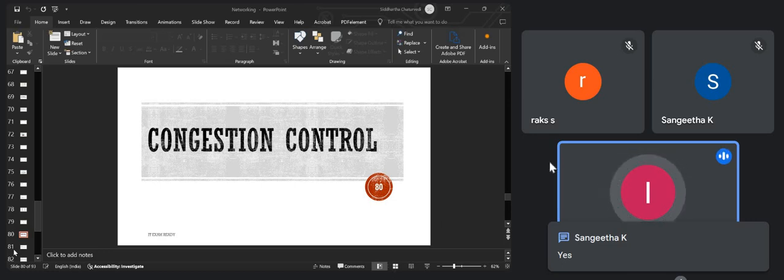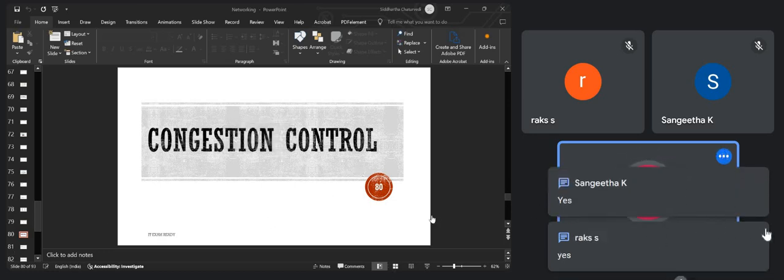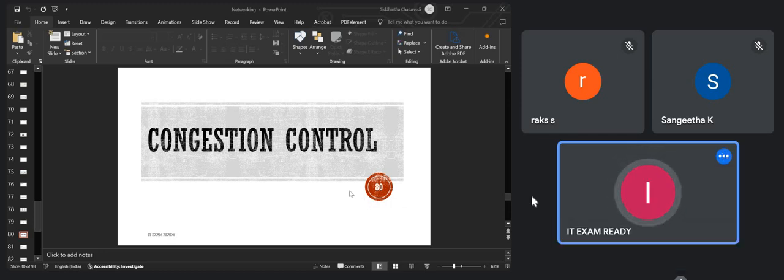Okay, so today we will discuss congestion control. Congestion control is a topic which deals with three major layers: the data link layer, the network layer, and the transport layer. We will discuss congestion control majorly from the perspective of the network layer and the transport layer. From the perspective of the data link layer, we don't need to go into much detail, but I will